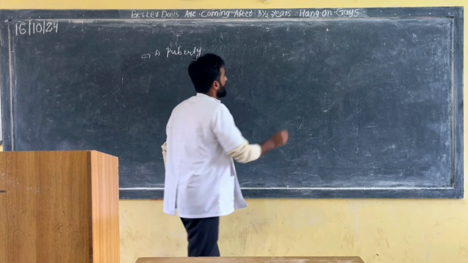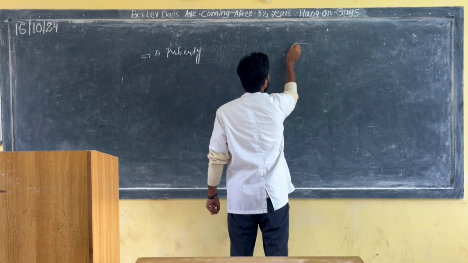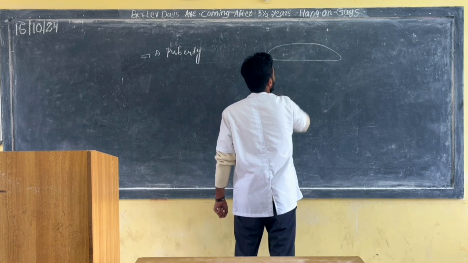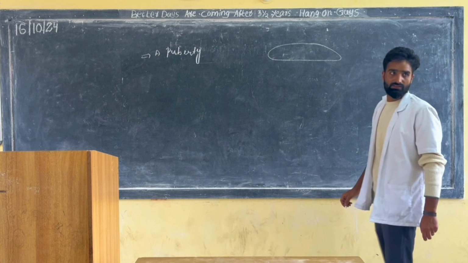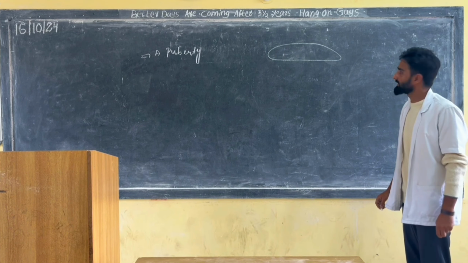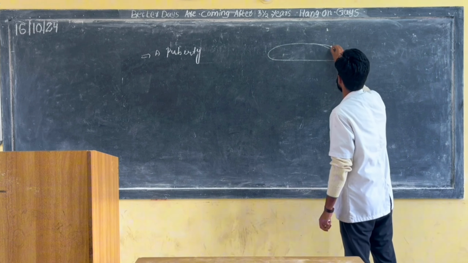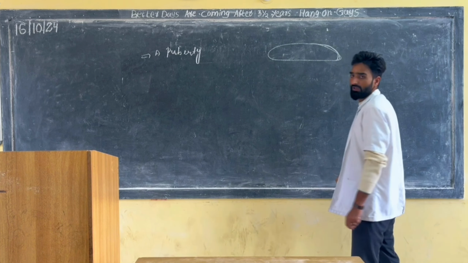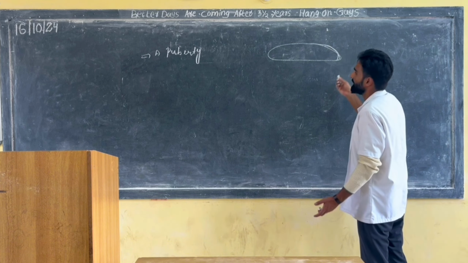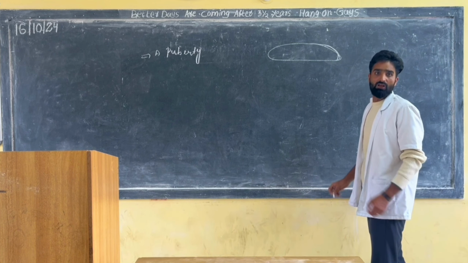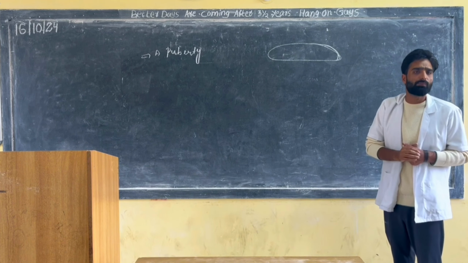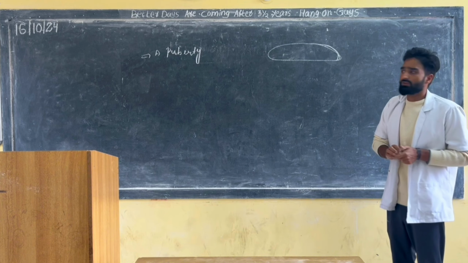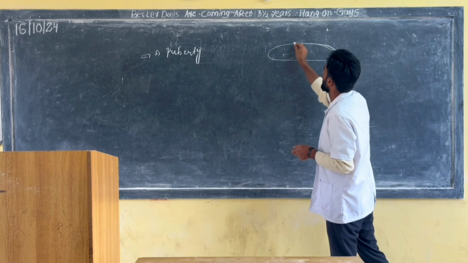At puberty, there is a hypothalamus organ which is present in the nervous system, which you have discussed already in the central nervous system. Yes or no? The nervous system is made up of neurons, so this hypothalamus is also made up of neurons.